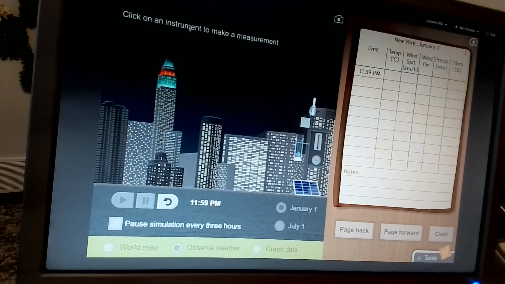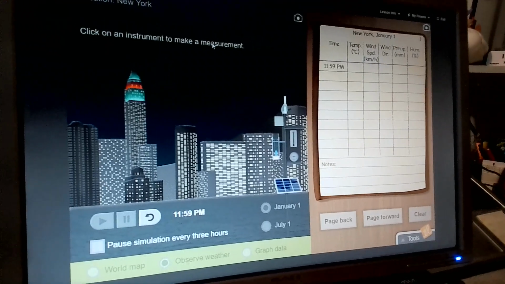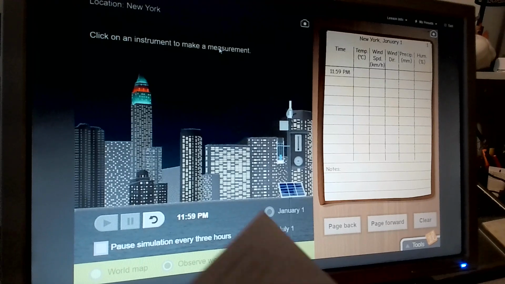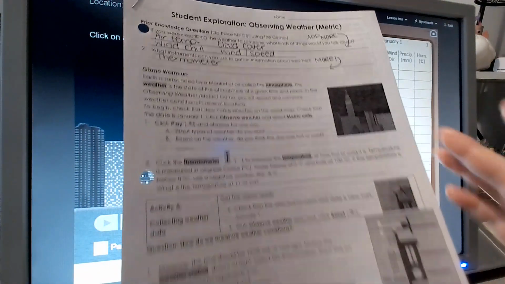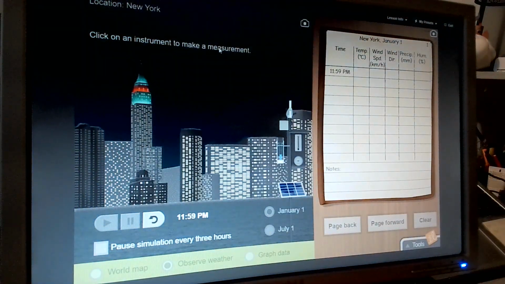Click on an instrument to make a measurement. Let's see what it asks us to do. What type of weather did you see? Now, I left you a very small line. I am so sorry about that. But what type of weather did you see? We saw rain, we saw snow, we saw clear skies. So you choose rain, snow, clear.